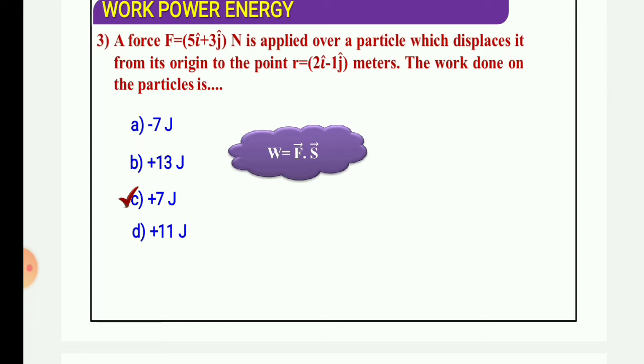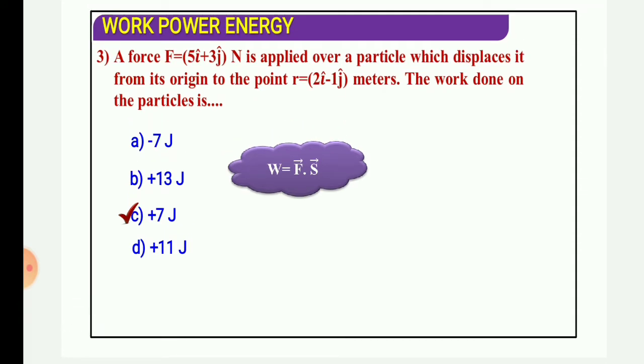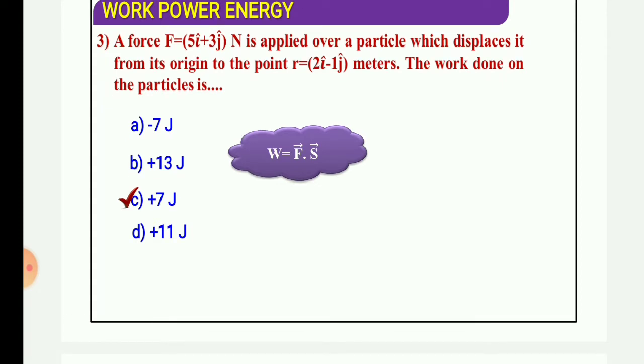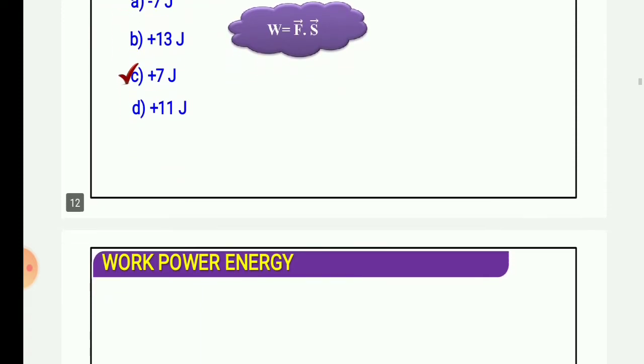And 3j cap dot minus 1j cap, 3 into minus 1, minus 3. So the answer will be 10 minus 3, which gives you plus 7 joule. Since F dot S is newton meter, it is also called joule. So you take F dot S and your answer is plus 7 joule.